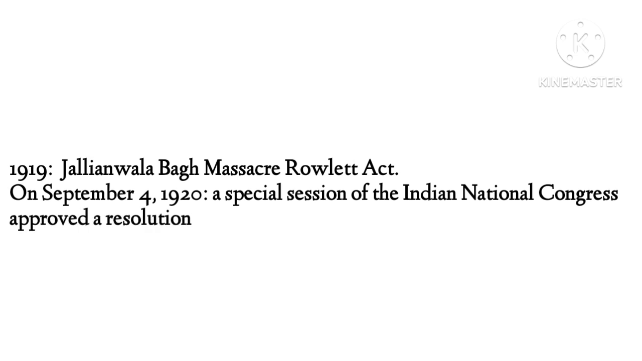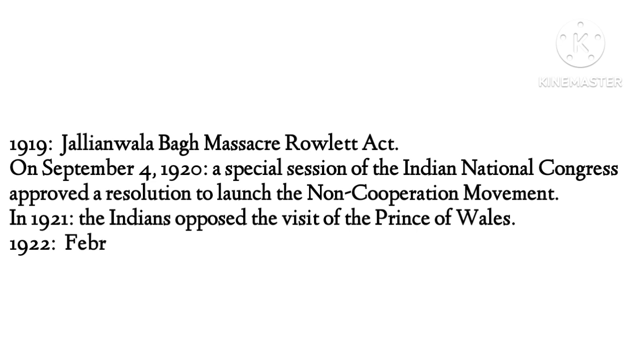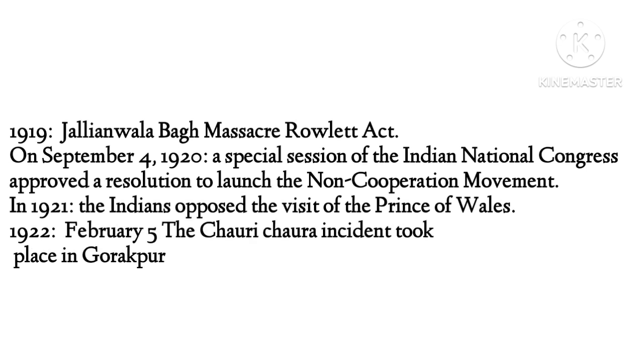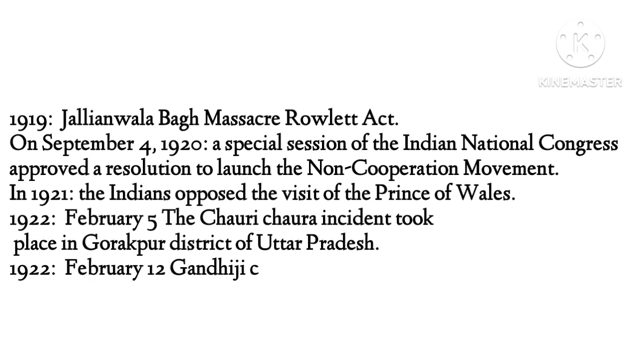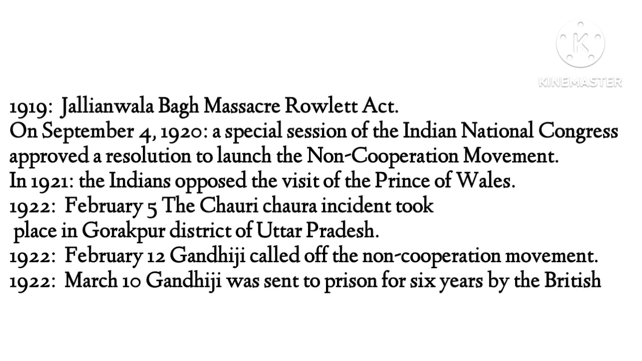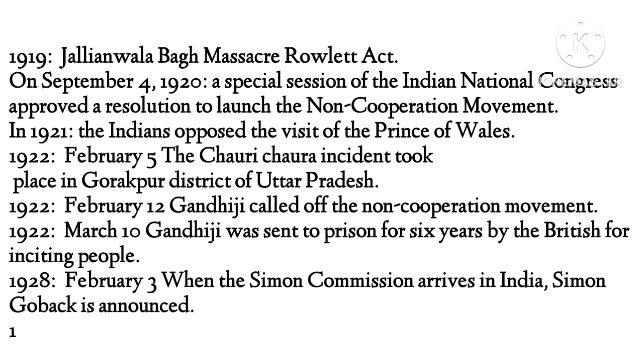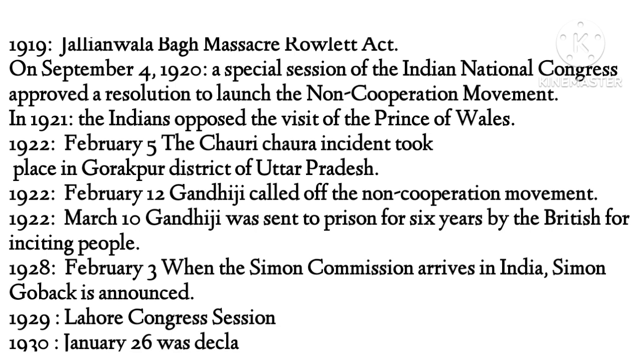On September 4th, 1920, a special session of the Indian National Congress approved the resolution to launch a non-cooperation movement. In 1921, the Indians opposed the visit of the Prince of Wales. 1922, February 5th, Chauri Chaura incident took place in Gorakhpur district of Uttar Pradesh. 1922, February 12th, Gandhiji called off the non-cooperation movement. 1922, March 10th, Gandhiji was sent to prison for 6 years by the British for inciting people.